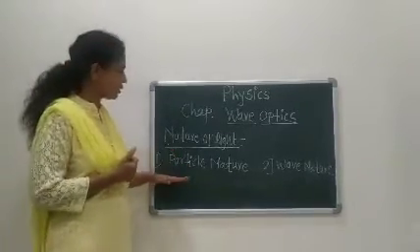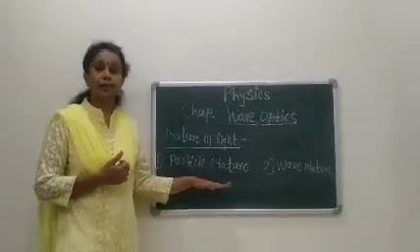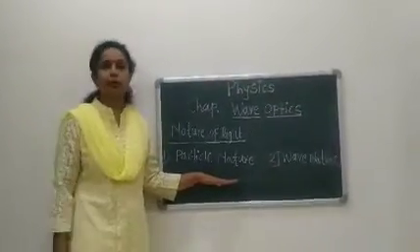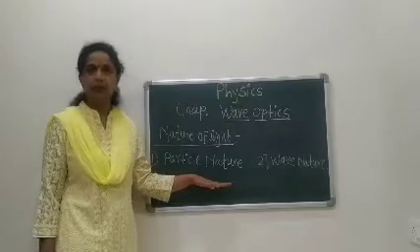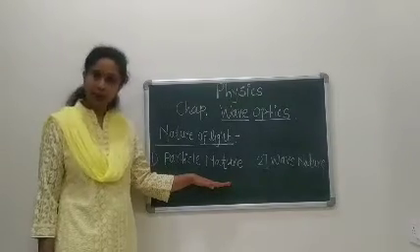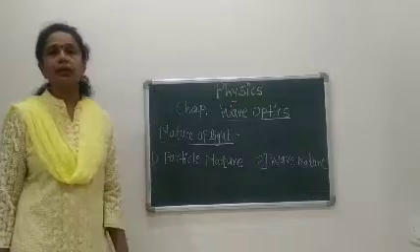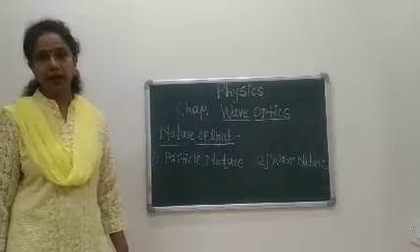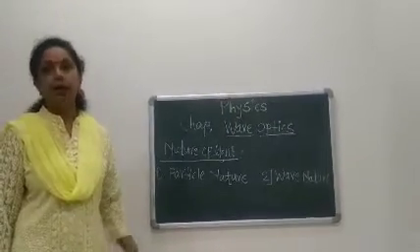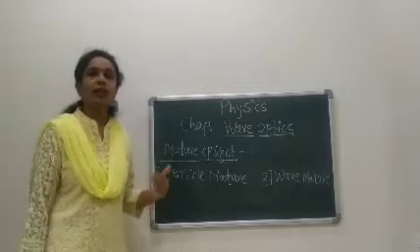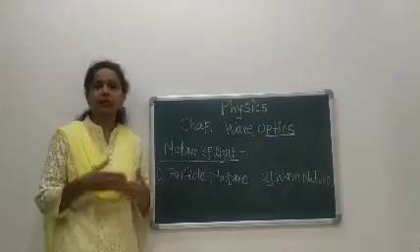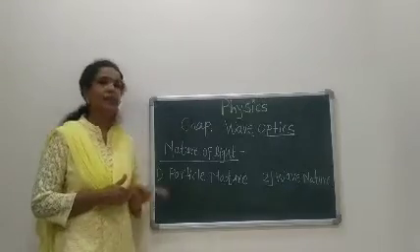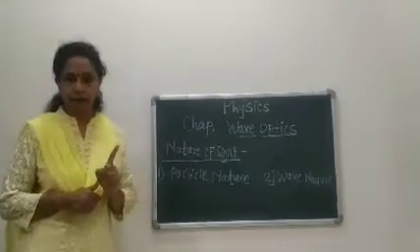The next point is that he could not explain properties such as diffraction and interference of light. But he could explain the reflection and refraction of light, and therefore this theory was rejected and a new theory came. That theory is called Huygens' wave theory of light.